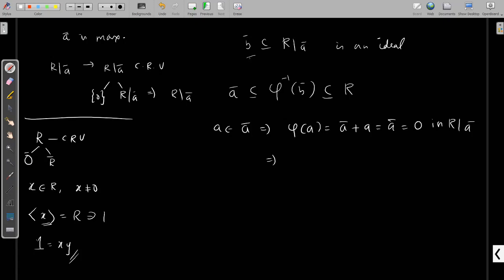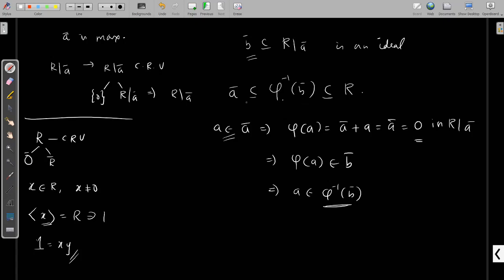We know that this B is an ideal of R by A. Hence, this B is an additive subgroup, and an additive subgroup contains the identity element. So we can say that phi of a is always an element of B. Consequently, this a is an element of phi inverse of B. So this shows that every element of A is an element of phi inverse of B. That means A is contained in this. Clearly, phi inverse of B is always contained in R.